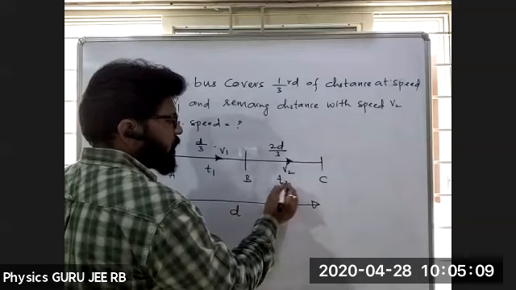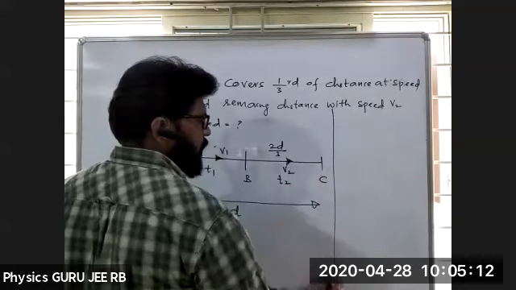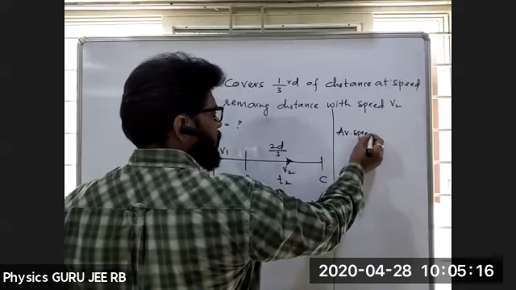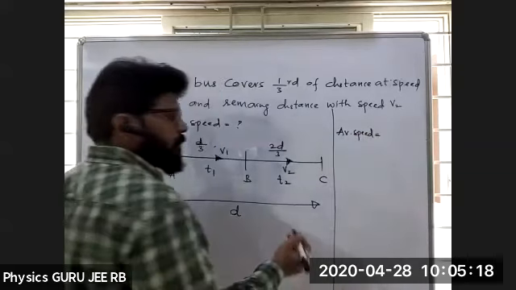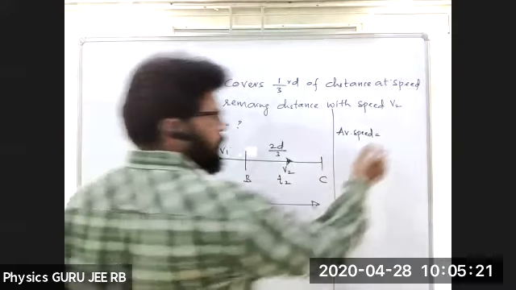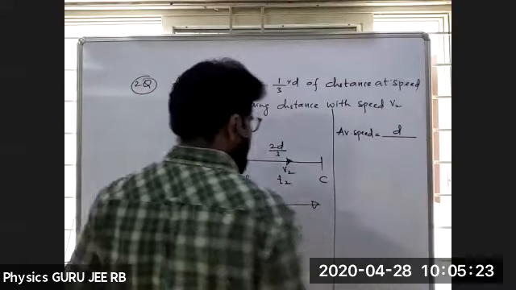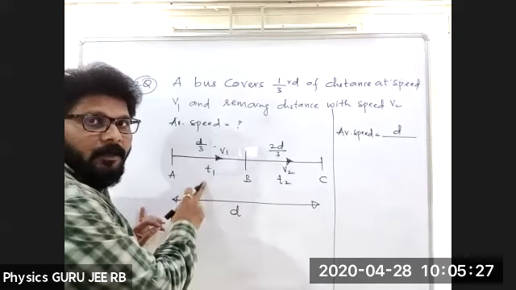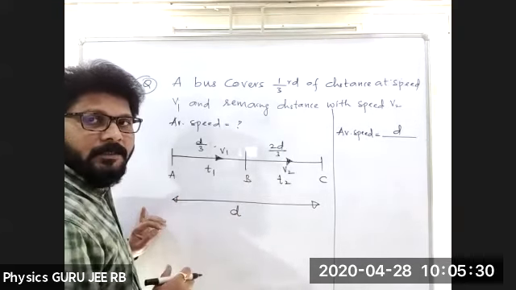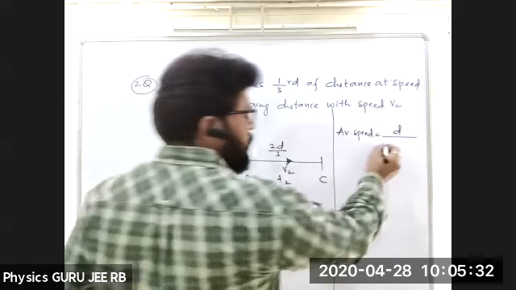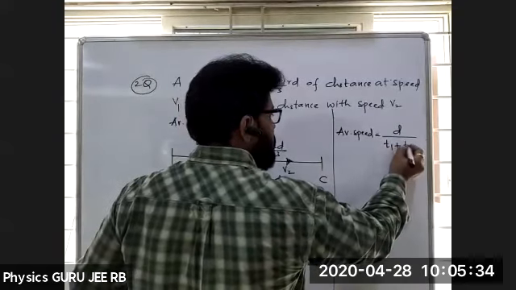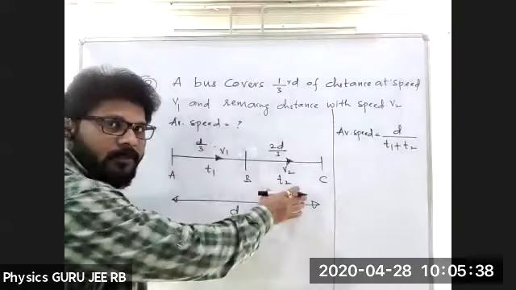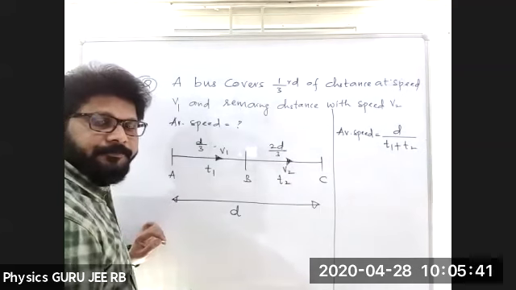This is nothing but T2. Now if I want to write what is average speed, average speed is equal to total distance by total time. Total distance is D, divided by total time. Can you tell me what is total time? T1 plus T2, that is the total time. Total time is T1 plus T2.